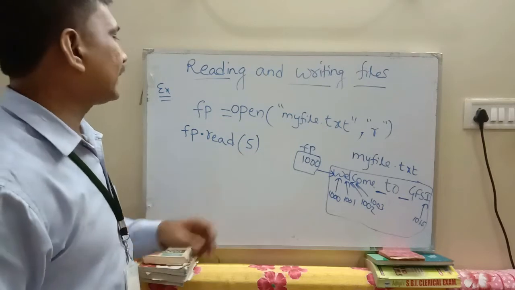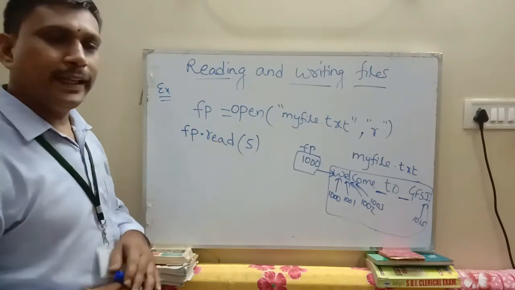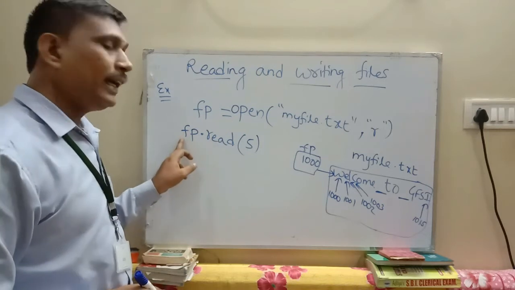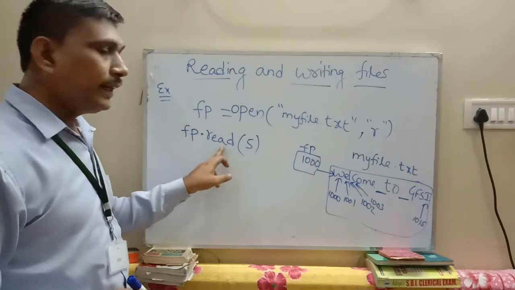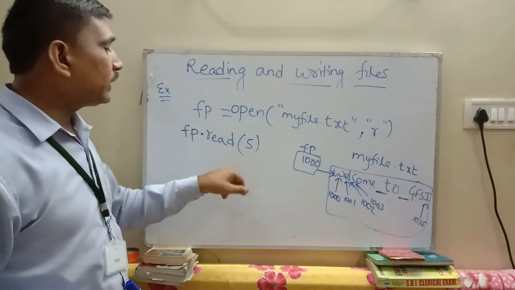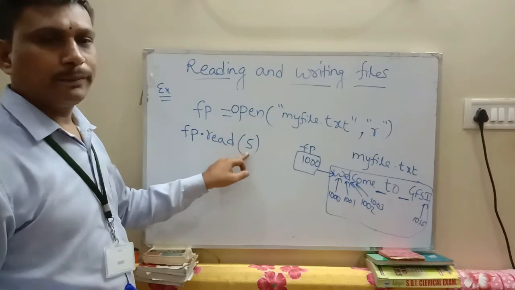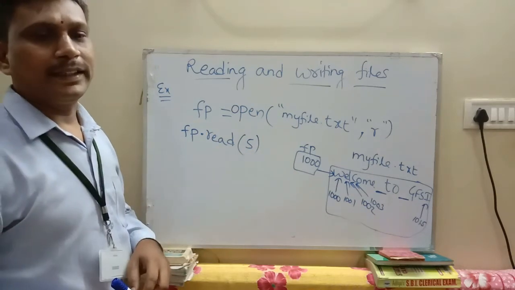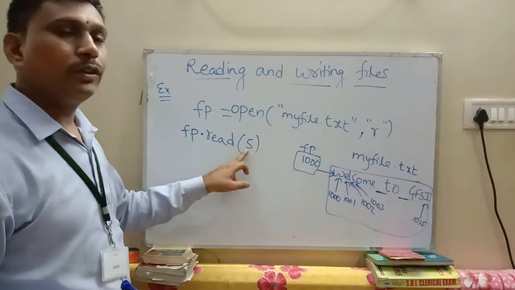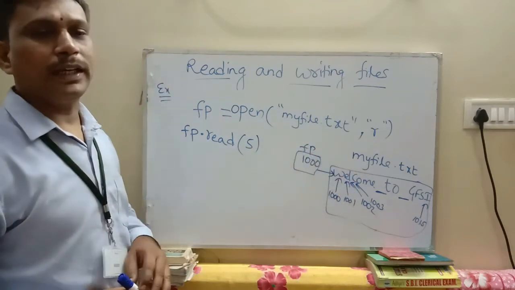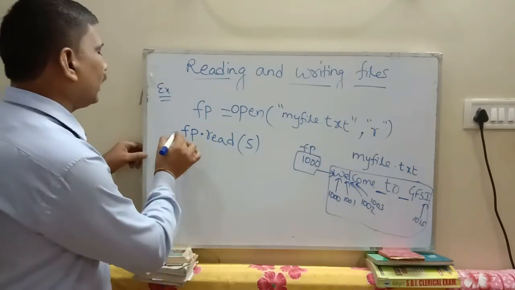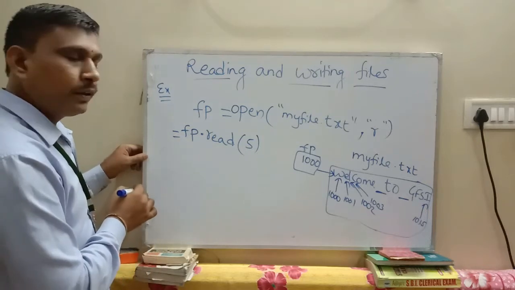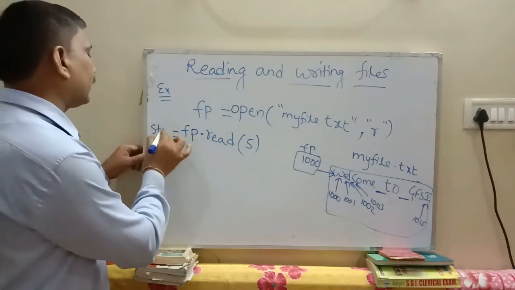So the syntax for the read method is file pointer, or file handler, dot read of, and you specify a number here, otherwise it reads all the characters. Suppose you specify 5, the first 5 characters are read from the file, and all 5 characters are stored in one variable, for example str.